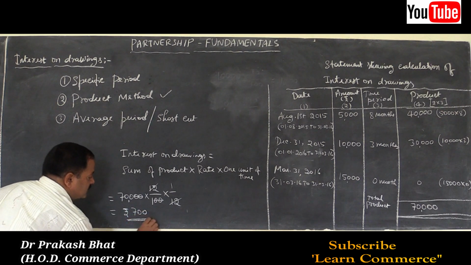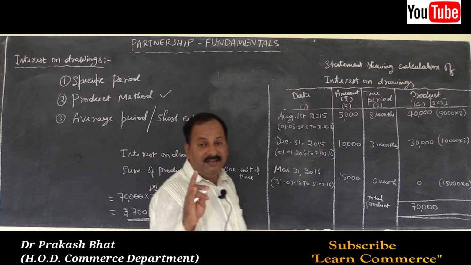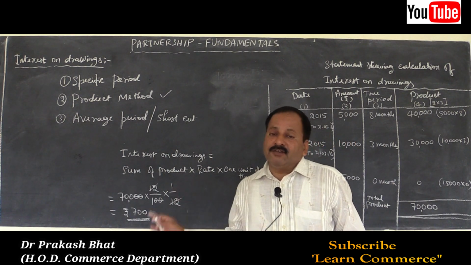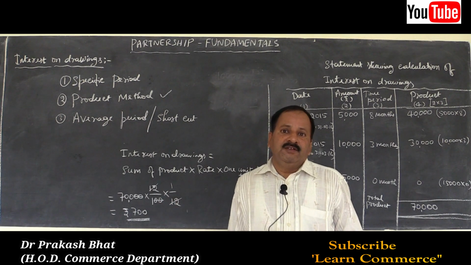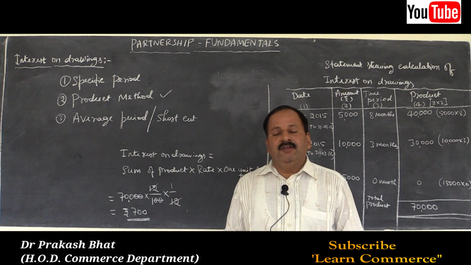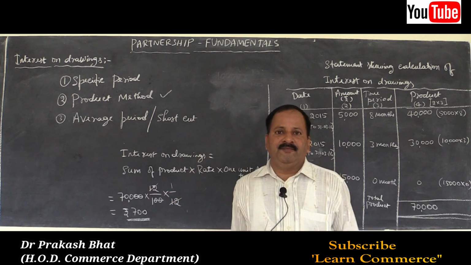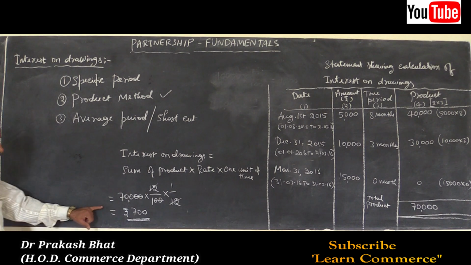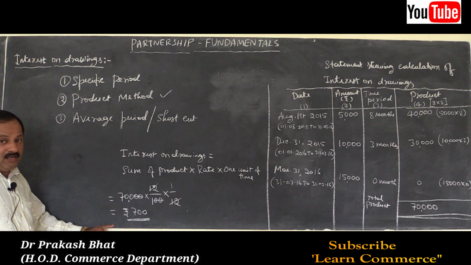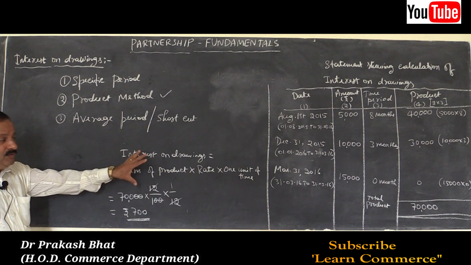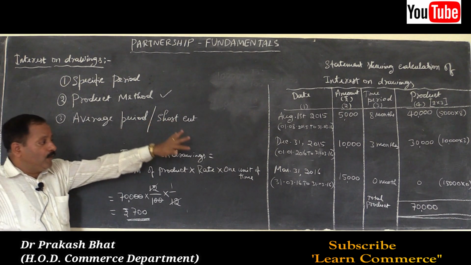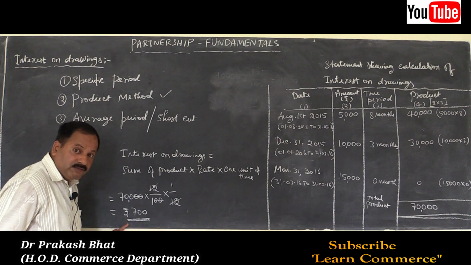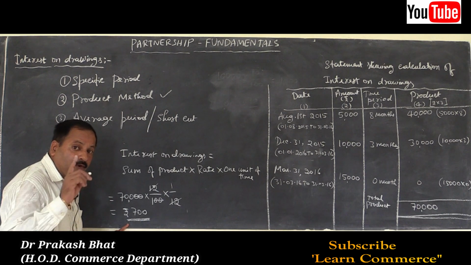Remember, while writing the answer, write rupees, otherwise they will deduct 1 mark in board exam. While valuing your answer papers, they will deduct 1 mark for not writing the rupees. Students have the habit of writing just is equal to 700, done. So write rupees here. Right here, you have to write the final answer. Remember, for writing the final answer, 1 mark. For writing the formula, for solving the problem, then writing the final answer, this is also one of the steps. They will deduct 1 mark for not writing the final answer.